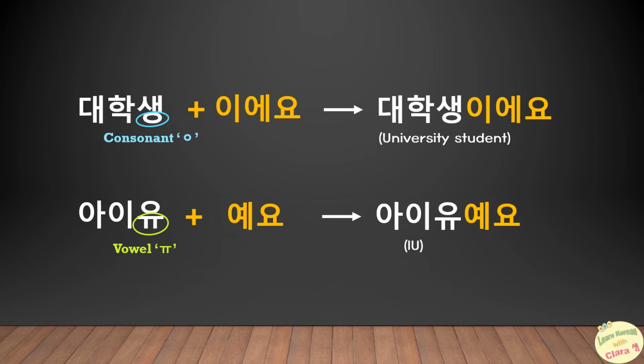As I explained to you previously, for 은 and 는, here it's the same. Between the word and 이에요 or 예요, there is no space. So between the word 대학생 and 이에요, or between the word 아이유 and 예요, we do not put space.